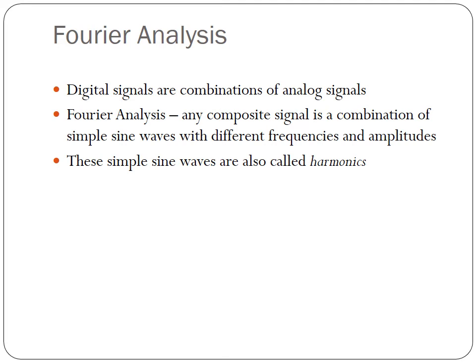Any composite signal is a combination of simple sine waves with different frequencies and amplitudes. So it is basically like A sine omega t plus B sine omega 2t. This is a composite signal. Here we have different frequencies and amplitudes, and they are combined together to form a complex signal.